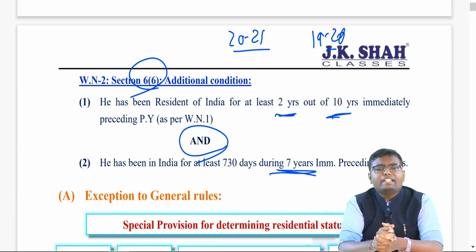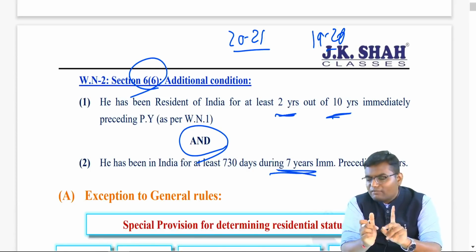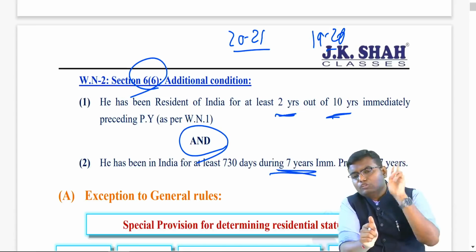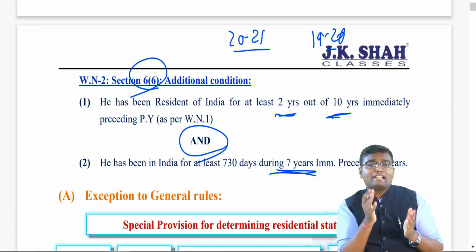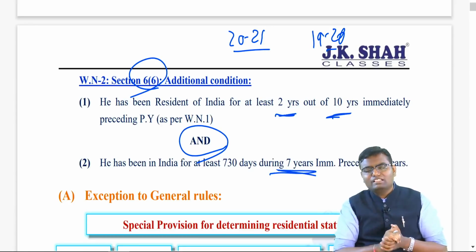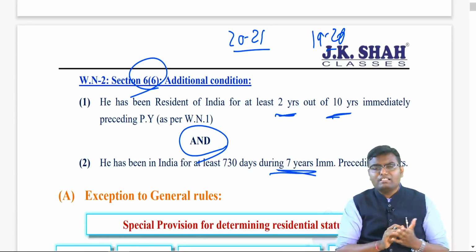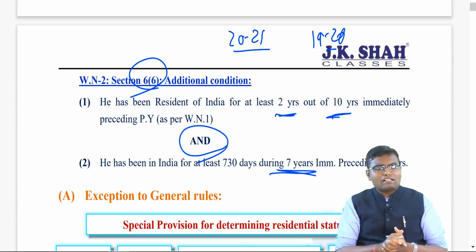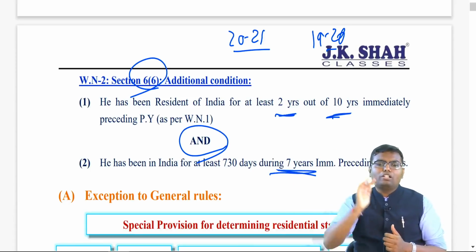At least 730 days are required. So, 2 additional conditions to be satisfied. Number 1, in the last 10 years, at least 2 times resident. And number 2, in the last 7 years, minimum 730 days should be there in India. If both conditions are satisfied, resident and ordinary resident. If any of these is not satisfied, resident but not ordinary resident.